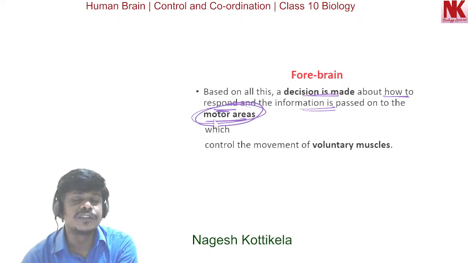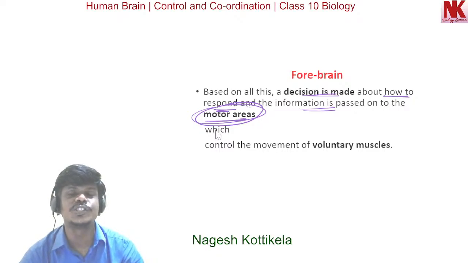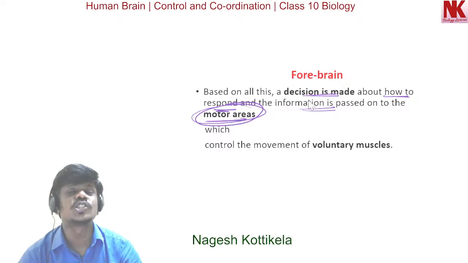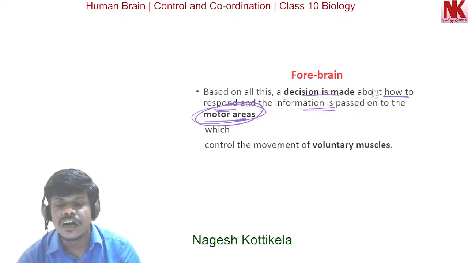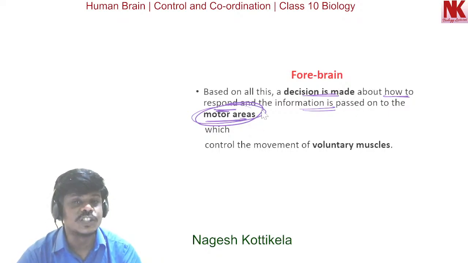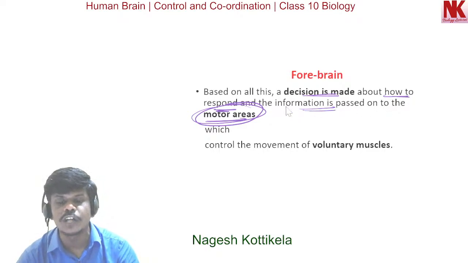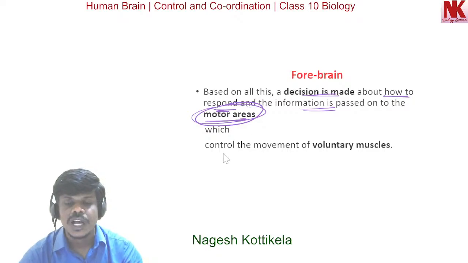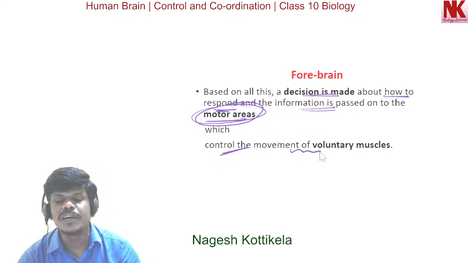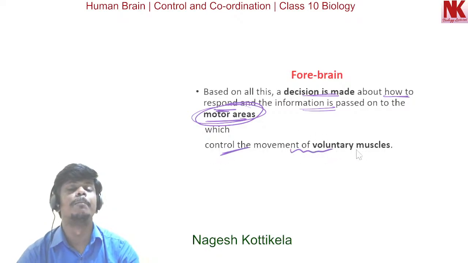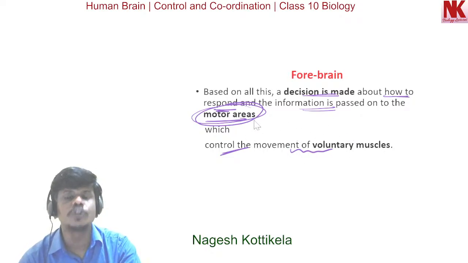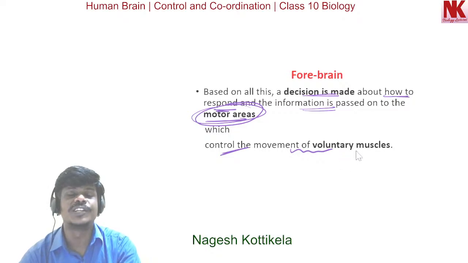After the functioning of the association areas, a decision is made about how to respond, and the information regarding the decision is passed on to the motor areas which control the movement of voluntary muscles.